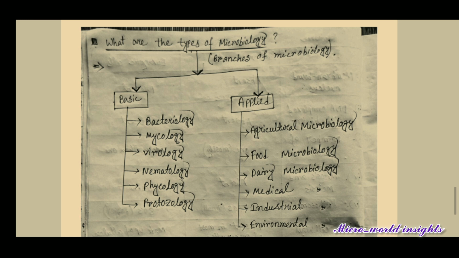Next, industrial microbiology. If I talk about production of organic acids, antibiotics, enzymes and vitamins on a large scale, that is industrial microbiology. And last, environmental microbiology means the study of microorganisms in air, water and soil.